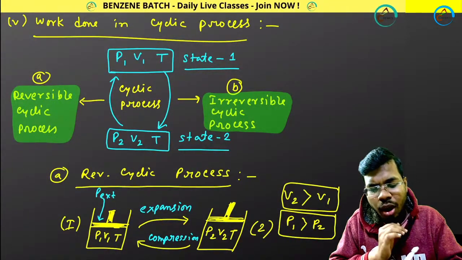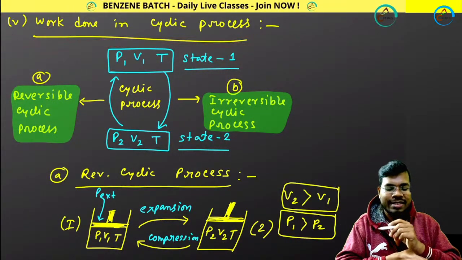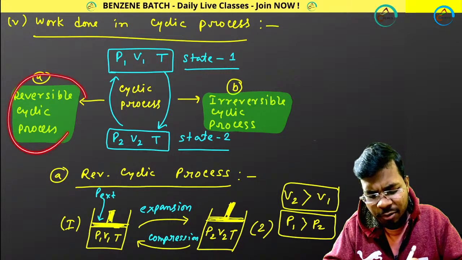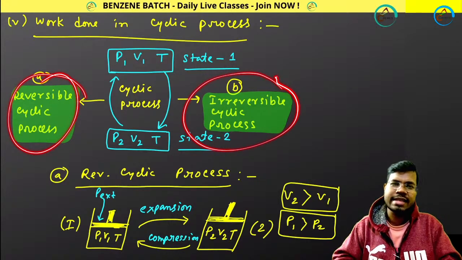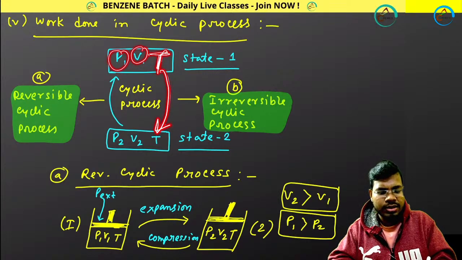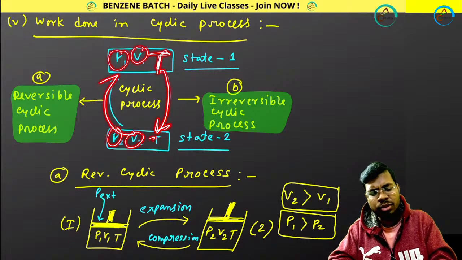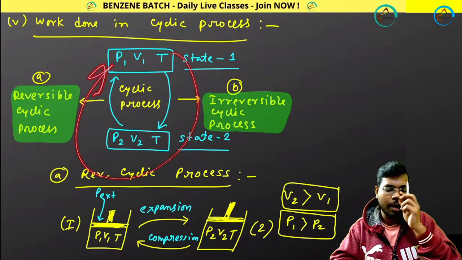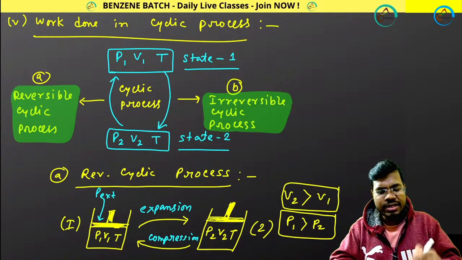Now, work done in cyclic process. There are two kinds of cyclic process: one is reversible cyclic process, another is irreversible cyclic process. Cyclic process means I start at P1 V1 T at constant temperature, go to another state P2 V2 T, and again come back to P1 V1 T. I am completing a full cycle. This is called cyclic process.